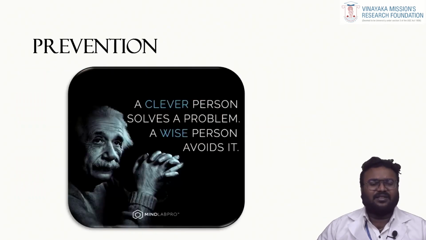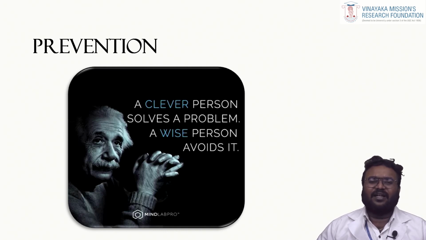Coming to prevention, it is always wiser to prevent an instrument separation rather than managing it. A proper pre-assessment of the radiograph, proper selection of the instrument, and proper discarding of older instruments is always wiser than using these ultrasonic and microtube methods for retrieval.